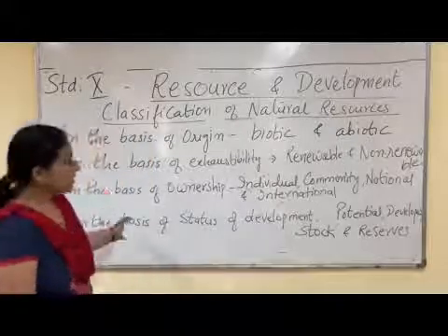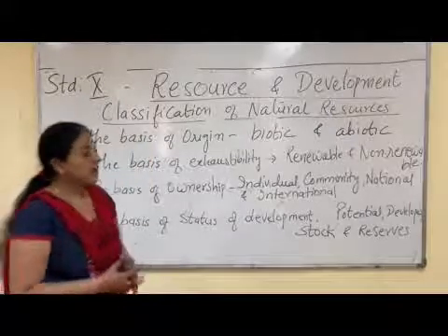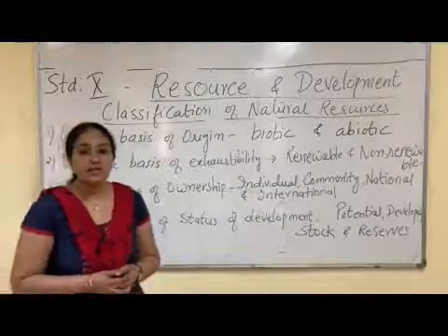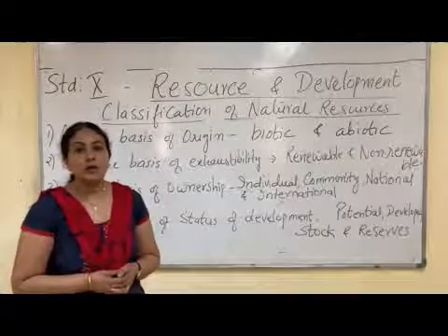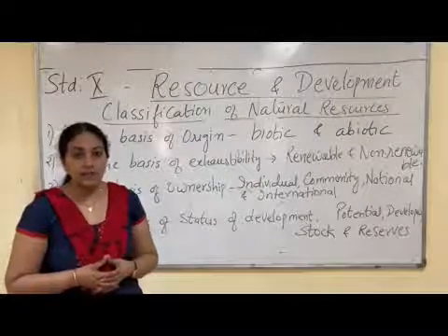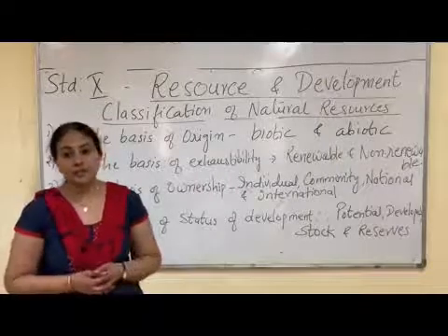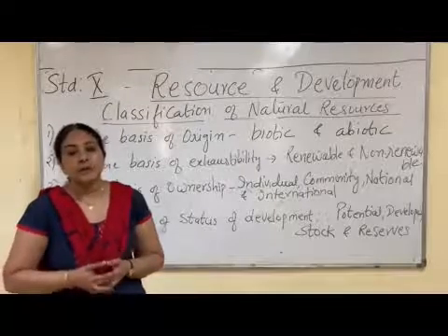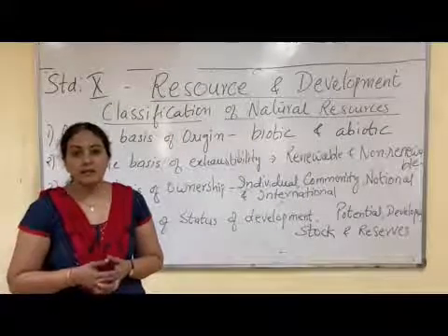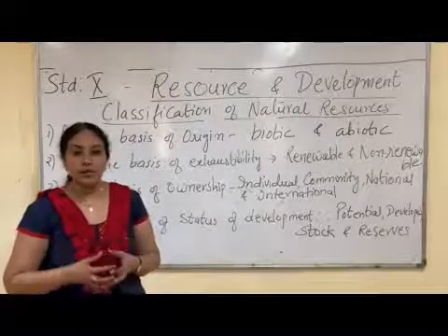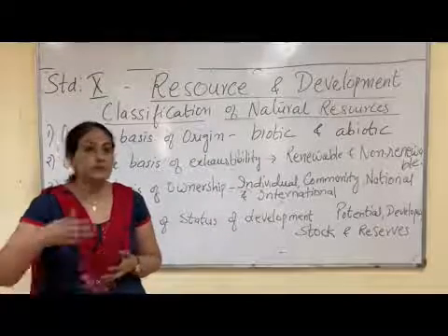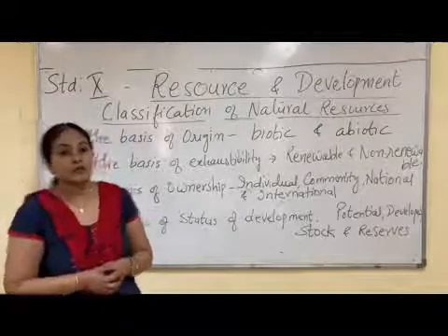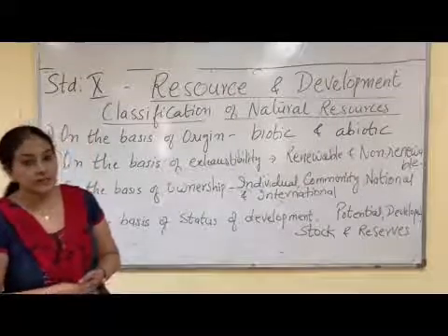Now on the basis of status of development, resources can be classified as potential, developed, stock and reserve. Potential resources are those resources whose quantity is not known and which are not used at present. It is likely that they will be used in future. Like in Rajasthan and Gujarat, the wind energy has not been put to much use. They may be used in future. So they have the potential to be used in future. Such resources are called potential resources.